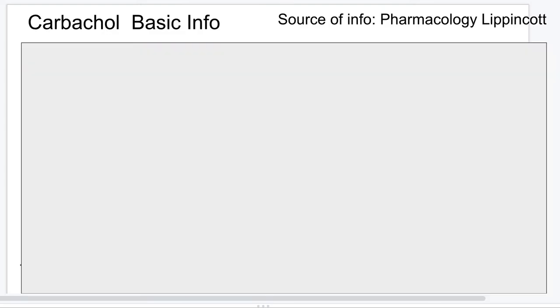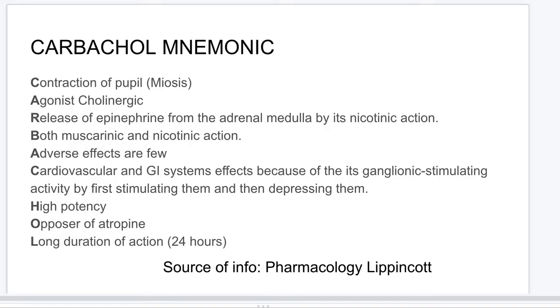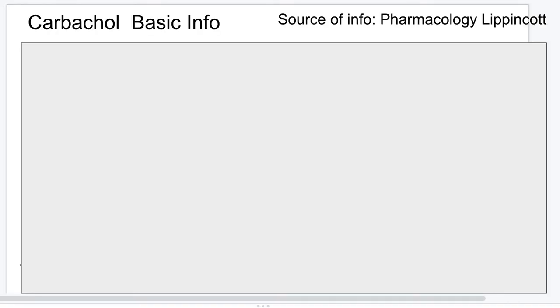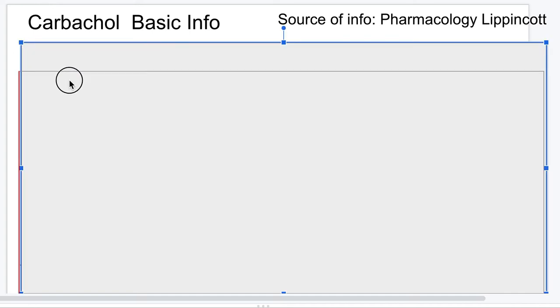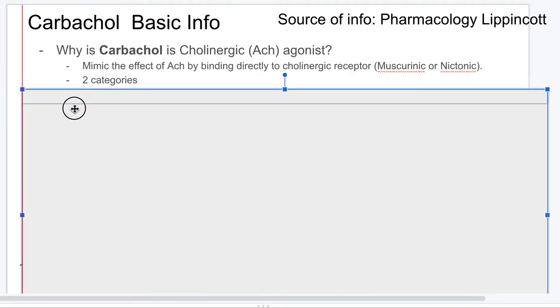So first of all, guys, in order to understand this mnemonic, I'm just going to be quickly explaining to you guys Carbachol basic information. Carbachol basic information is that it is an agonist. It is a cholinergic agonist. So what does cholinergic mean?